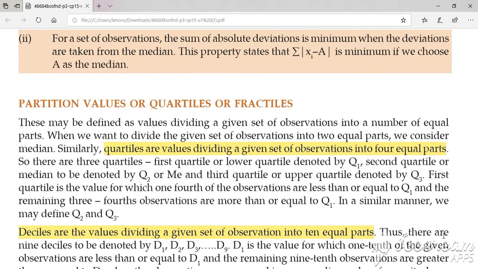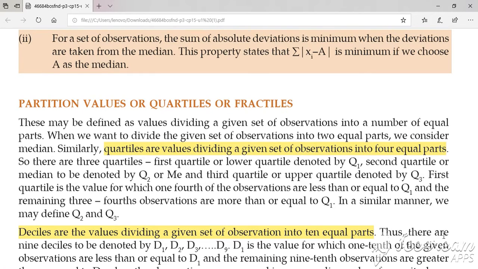Now here we are considering these partition values. We have this partition value if we want our data in two equal parts. So if my data is divided into two equal parts, the partition value is nothing but the median. Yes or no? 50% observations on the left hand side, 50% observations on the right hand side.